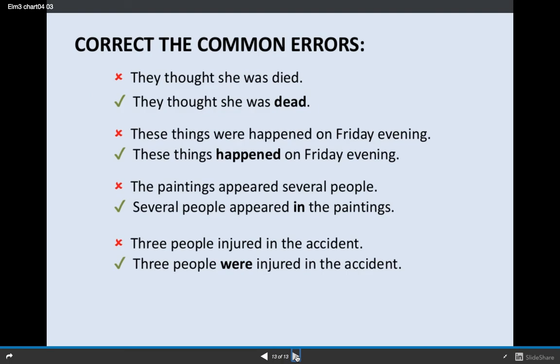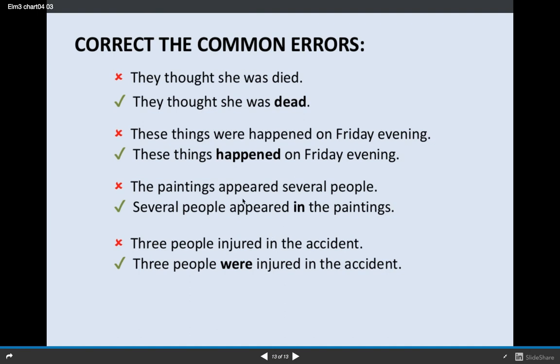And here are some common errors that people make. Students often write this. They thought she was died. Die is an active, intransitive verb, and you can say they thought she died or they thought she was dead. Here, this is an adjective. Okay, these things were happened on Friday evening. Okay, happen is intransitive, so there's never going to be were for a passive. These things happened on Friday evening.